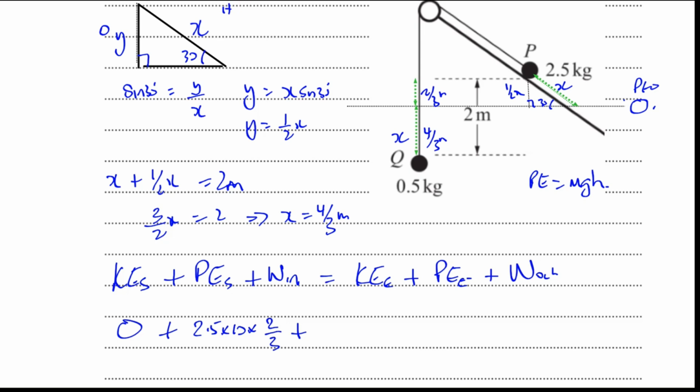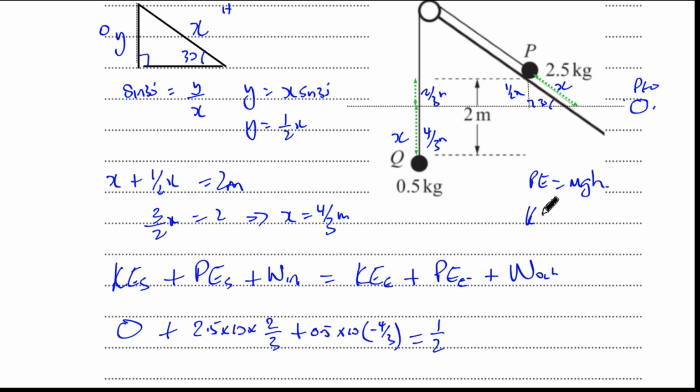Plus, then we have this one, which is below. So this is going to have a negative height, you can say. So I'll write it like this: 0.5 times 10 times -4/3, because it's below the 0 level. So it's going to have a negative height, you could say, a negative displacement. And that's equal to the kinetic energy at the end,